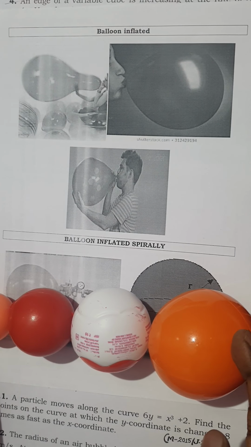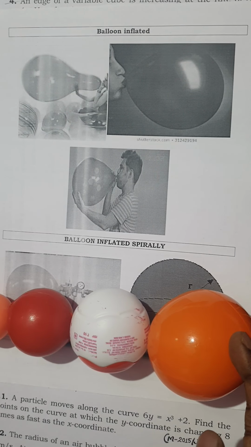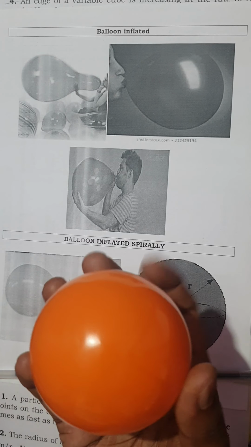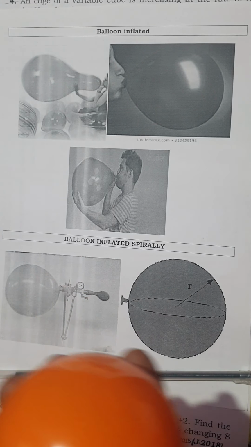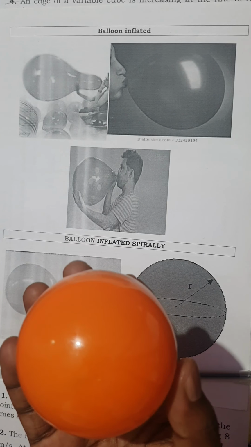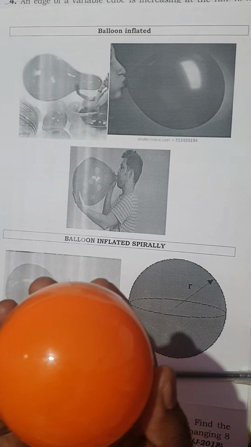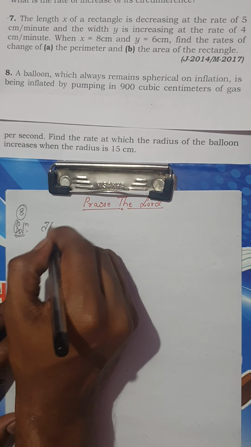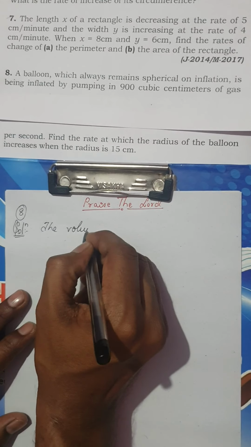Is it clear? Now one thing you have to know is, here the balloon is treated as a sphere. Now I have to know the formula pertaining to the sphere. So I'm going to start the solution. We all know the volume of a sphere formula.